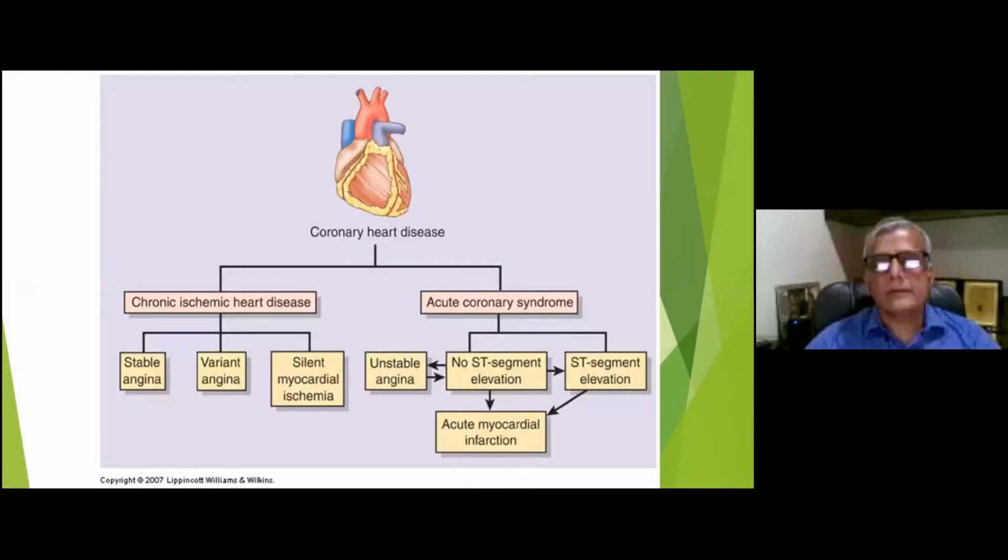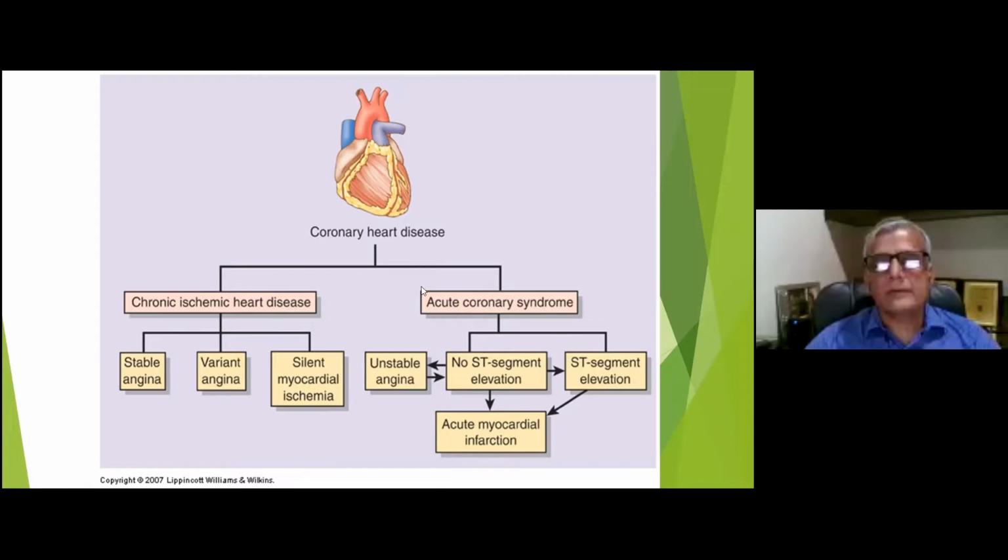So coronary artery disease is divided mainly into two classic categories. One is chronic stable heart disease, where patients usually have stable angina, and they may have variant angina or silent myocardial ischemia, which is detected on exercise testing or other invasive modalities. The other spectrum of presentation of CAD is acute coronary syndrome, which includes unstable angina, non-ST elevation MI, and ST segment myocardial infarction, which can sometimes be fatal and can lead to sudden cardiac death.